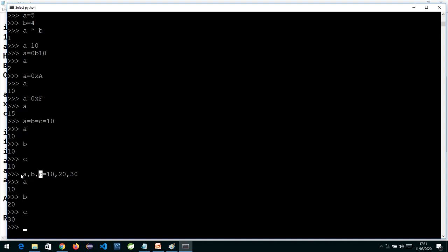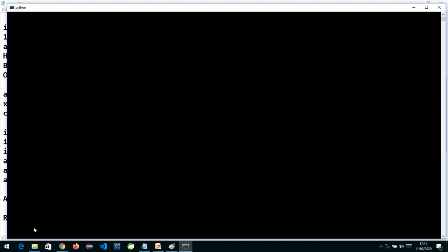We'll learn further what this is, but for now understand that in a single go we can initialize multiple values to multiple variables. Now assume we have A equal to, suppose, 10. I'll clear the screen with Control L. So if I write A equals 10 and B equals 20.